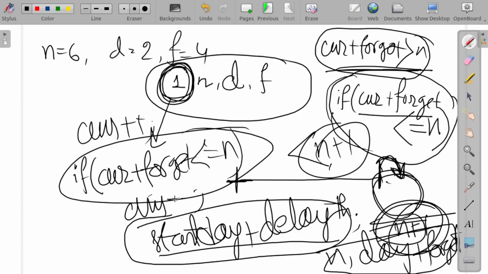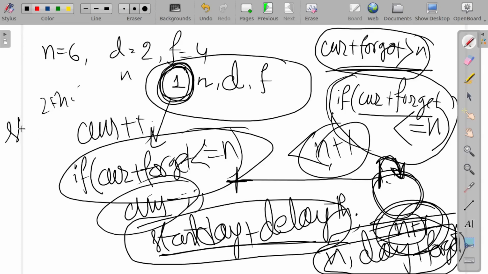So that has been implemented through the effective day which we can calculate. The range goes from the start plus delay to the minimum between n plus 1 and day plus forget. Suppose my n is much greater, and the day plus forget is, say, 2 plus 4. Then I take the start day up to the forget day, because after the forget day the person will forget the secret.